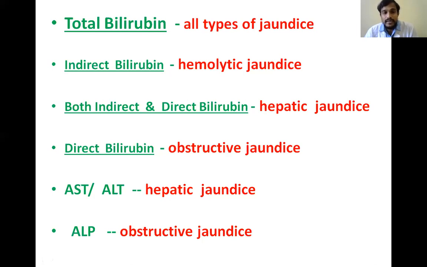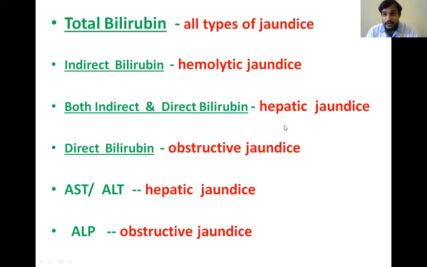Remember, AST and ALT are present in the liver cells. That's why in liver damage, they are released into the blood, which happens in hepatic jaundice. And ALP is present in the biliary tract cells, and when there is any damage to them, ALP is released into the blood, which happens in obstructive jaundice.